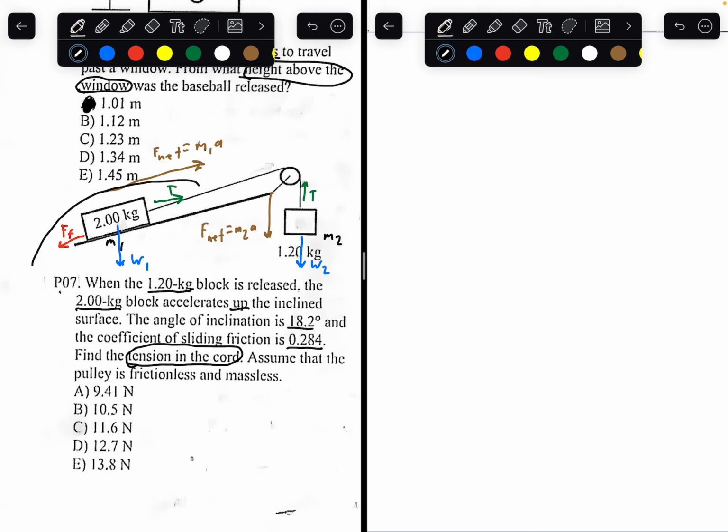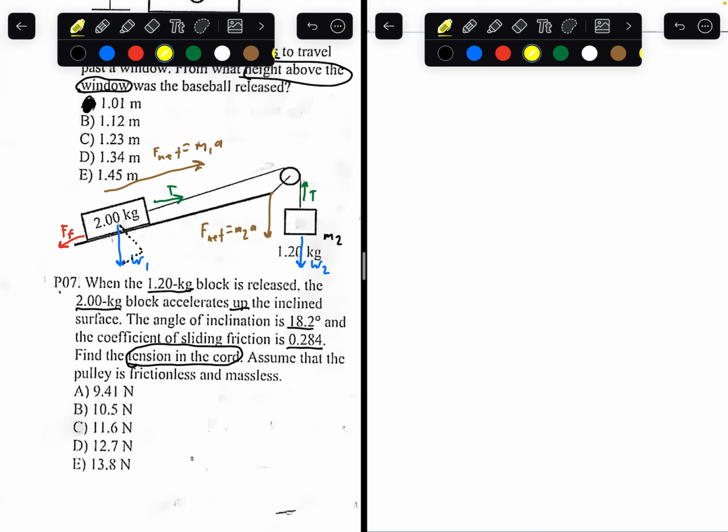How do we add all these forces here? We can actually break this weight component into two different arrows. This component over here, we can break it into two different arrows. One going like this, and one going like this.